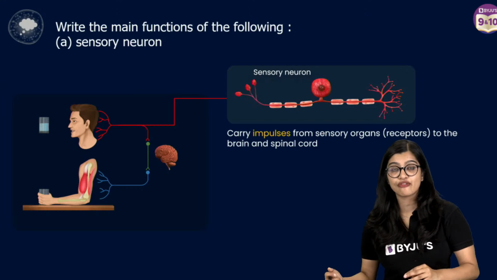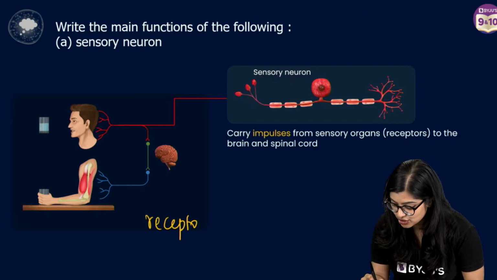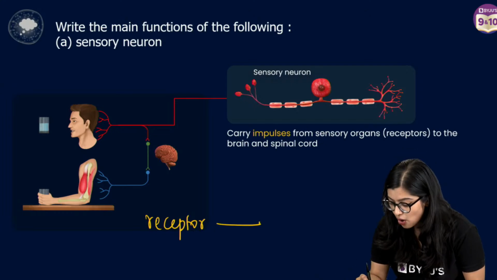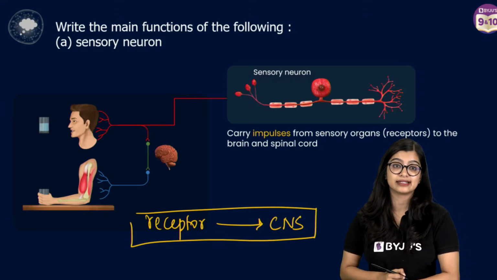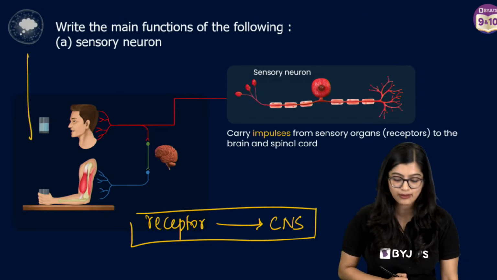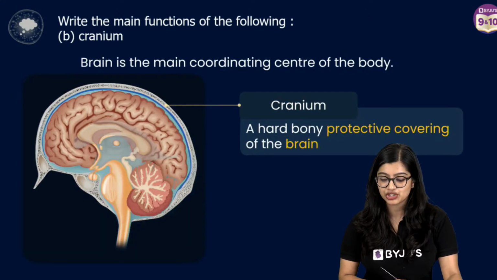So what is the function of your sensory neuron? Carries impulses from the receptor, which is present in the sense organs, all the way to your CNS. So this is the function of your sensory neuron. If you write this, I will give you 1 mark. Now moving on to the next one, which is cranium.